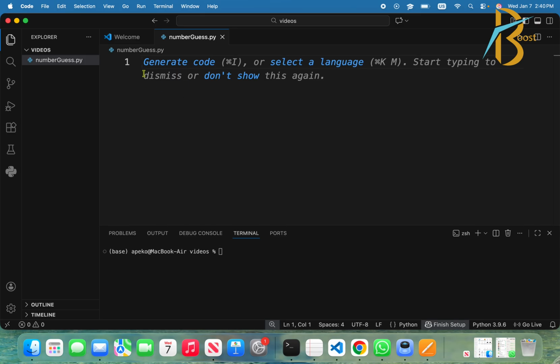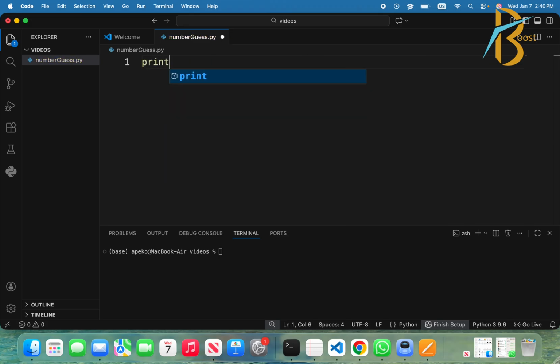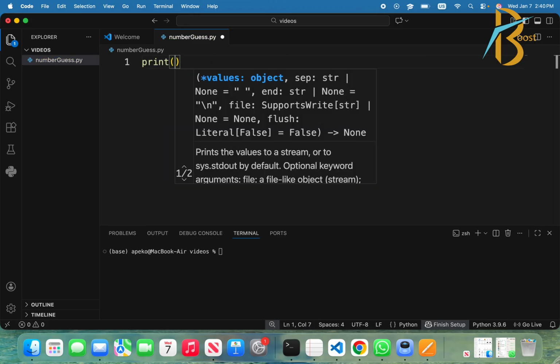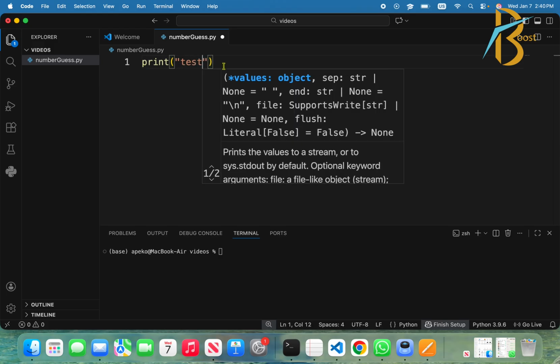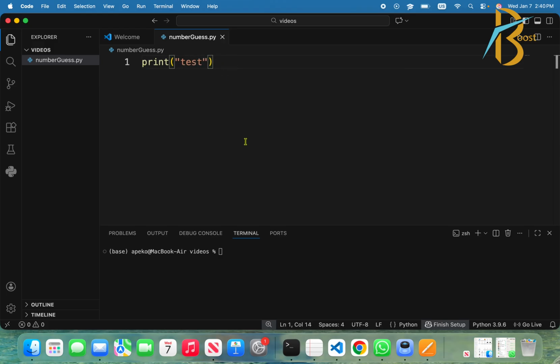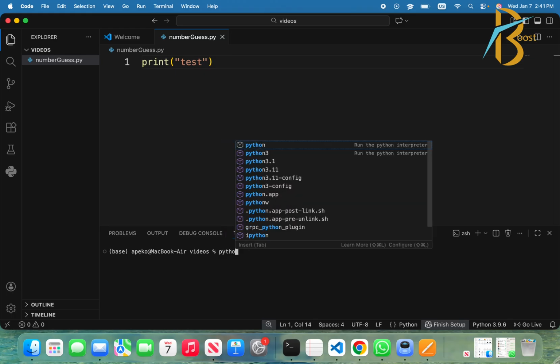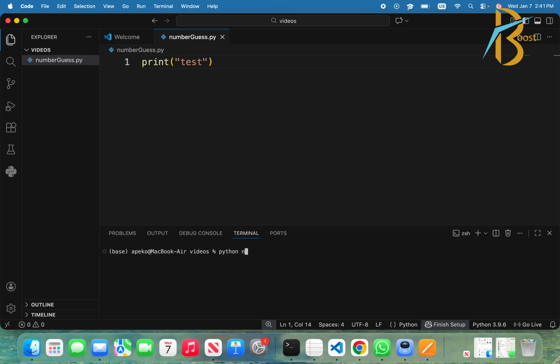If everything is set, I'm going to test if my Python is working well on my laptop. You have to test it. If it's working well, you save it. In PyCharm, you have an execute button here that you can use, or I'm going to use the terminal because it is more accurate for me.